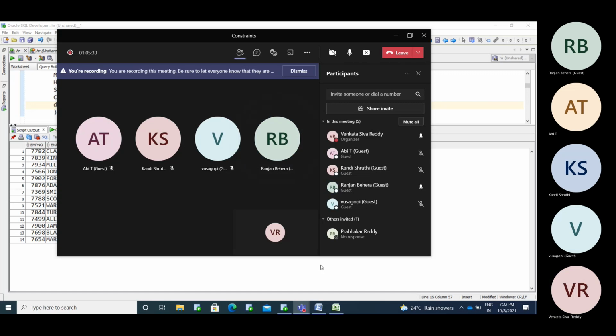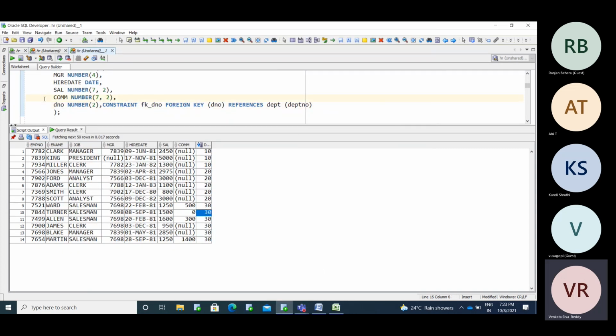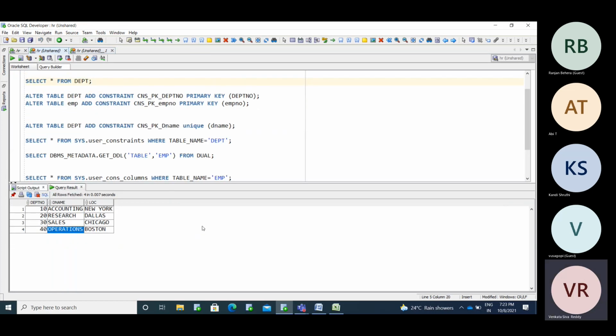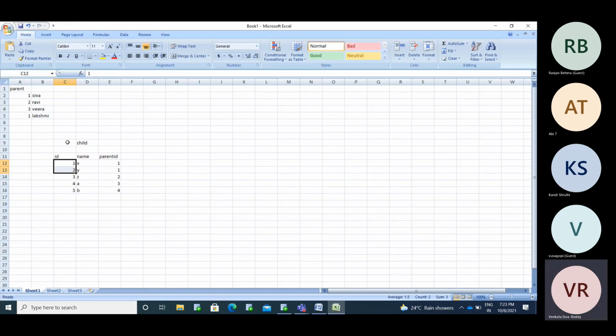Anyone having any doubt, please ask me. Yes, Ranjan. Sir, when we use a relation between two tables, we use foreign key and primary key. In primary key and foreign key, do we use any column or only numeric columns? If you want to maintain the foreign key and primary key relation, the parent table must have a primary key.